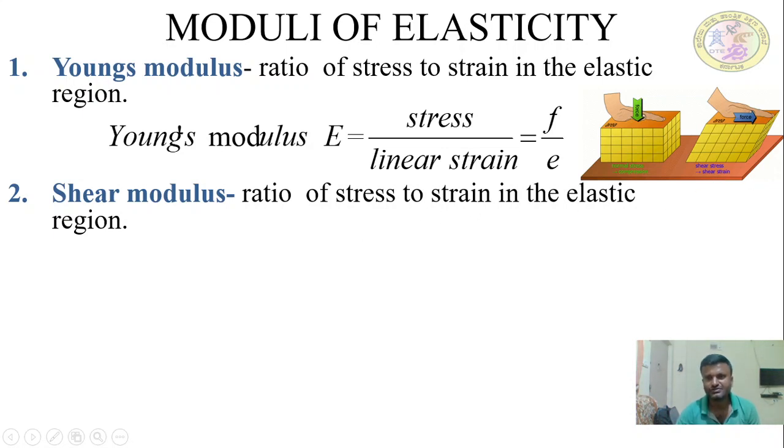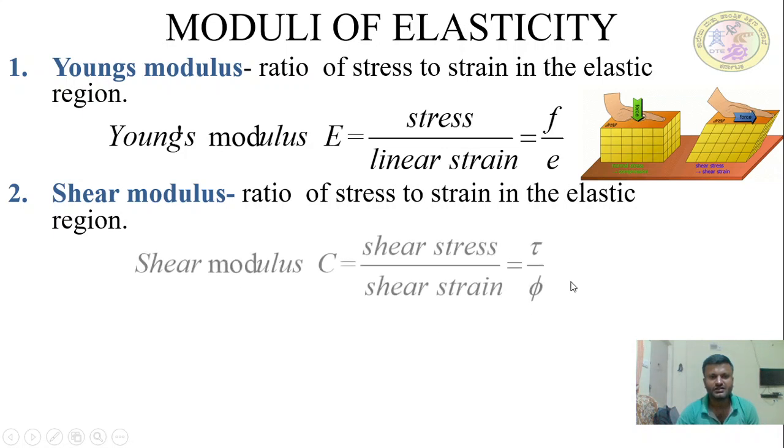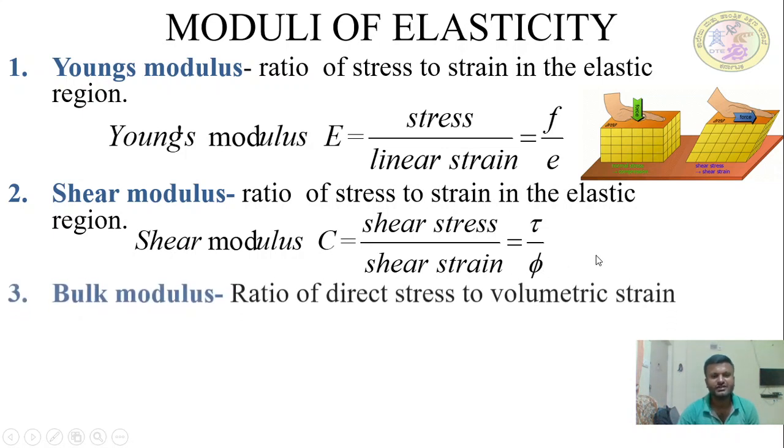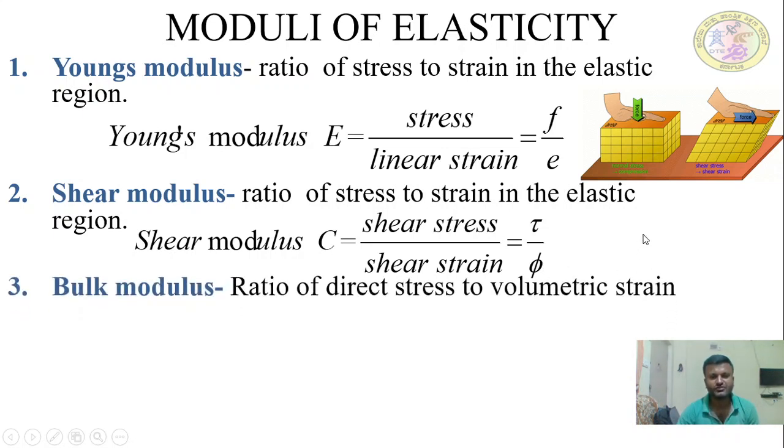The symbols for shear stress and shear strain are tau and phi. Remember, shear modulus C is equal to shear stress divided by shear strain, which is equal to tau by phi. Understand?